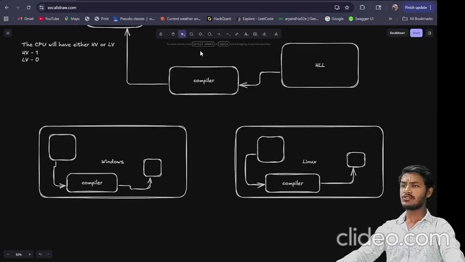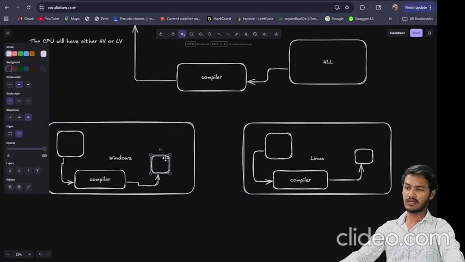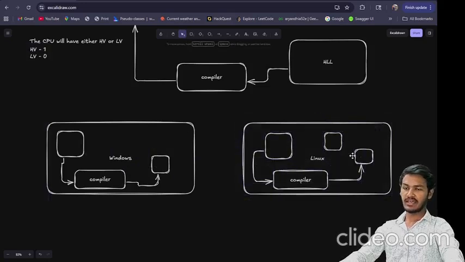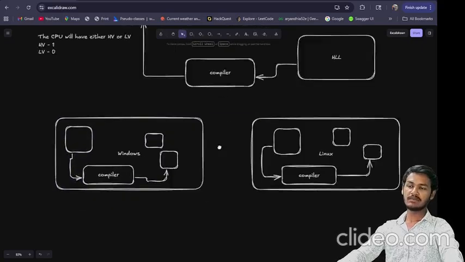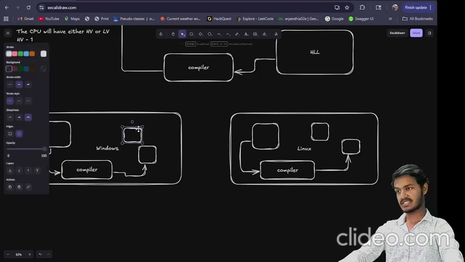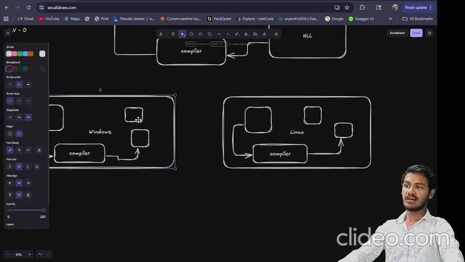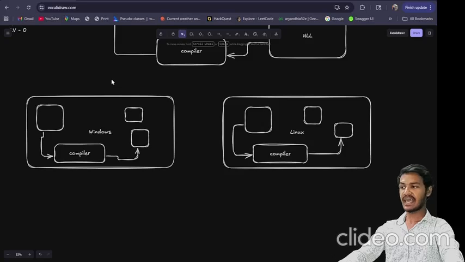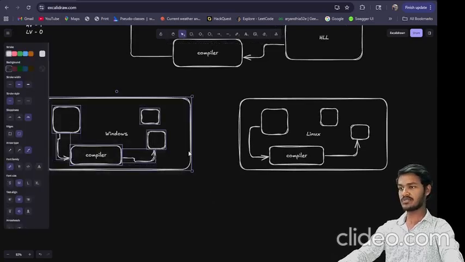But the problem is when you try to execute the binary instructions which are compiled by the Windows compiler in Linux, it can throw you an error. And the same, if you try to run the binary instructions which are generated in the Linux environment in the Windows environment, it can give you an error. That means that binary files, or I can say the executable files, are platform dependent. The binary instructions can execute only in that environment in which they are compiled.